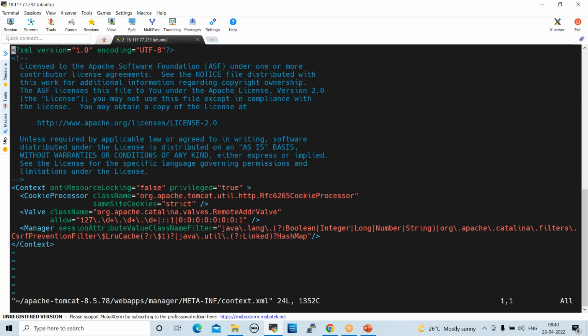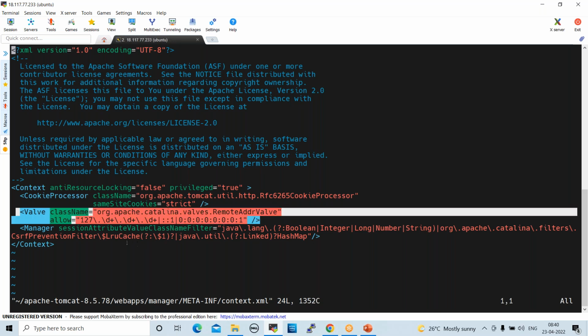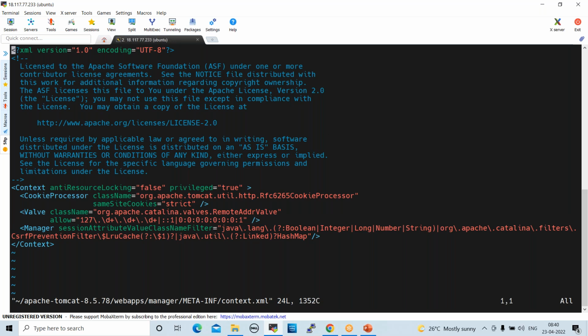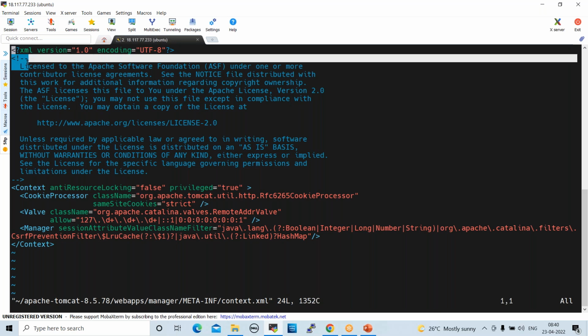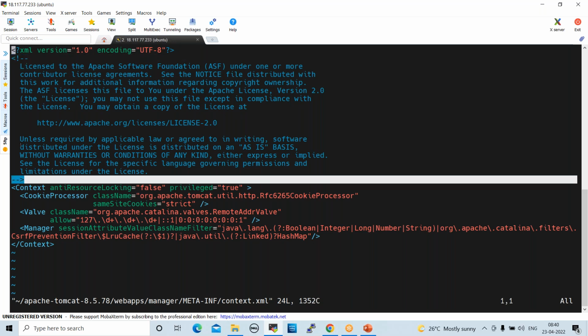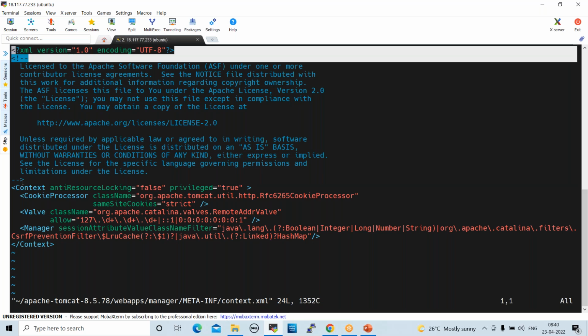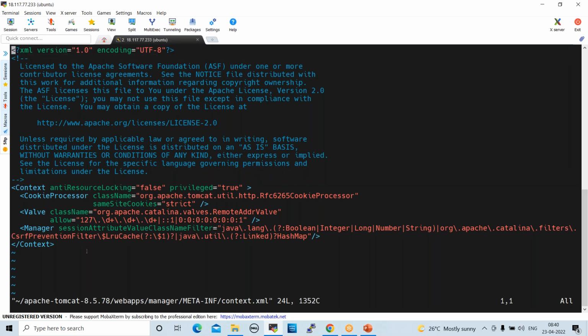Yeah, see here, Valve class name is there right here. This should be disabled. Once you disable this, Tomcat will be accessible. It will ask you to provide credentials. Now, how to disable this line? They give an example here. See here: open, close, open, close. Like this, you have to give here. Now insert. Go down here.